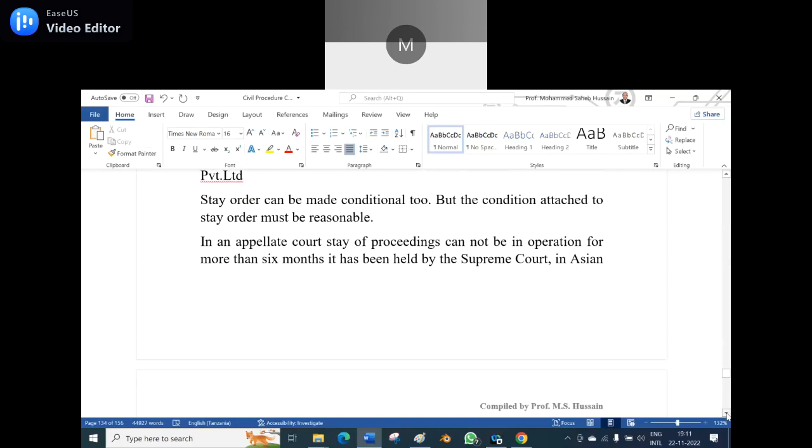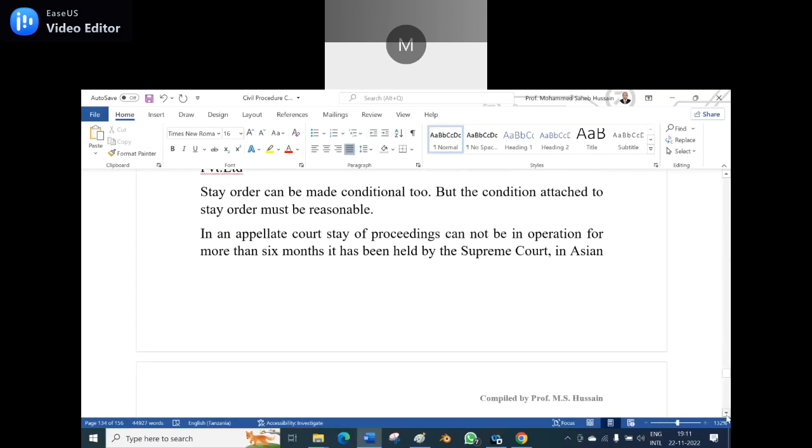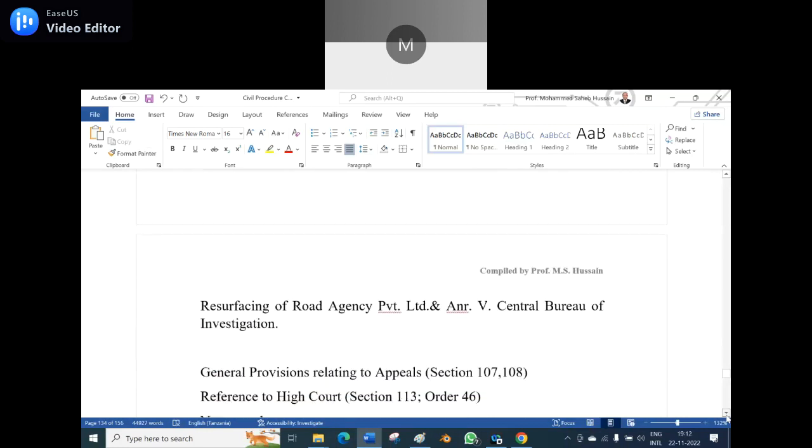If an appellate court grants a stay, the stay of proceedings cannot be in operation for more than 6 months, it has been held by the Supreme Court. Means if the stay is given, it is not for more than 6 months duration, and that is held by the Supreme Court in Asian Resurfacing of Road Agency Private Limited and another versus Central Bureau of Investigation, that is the CBI, which shows that up to 6 months the stay can be made, not beyond the 6 months.